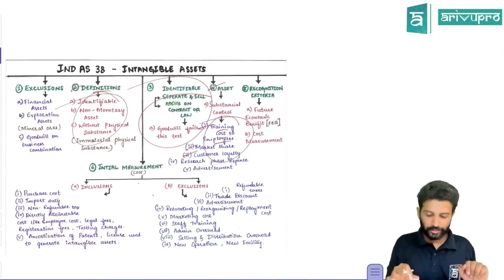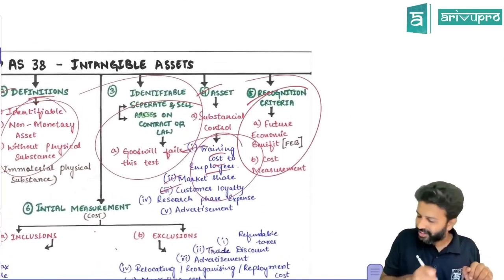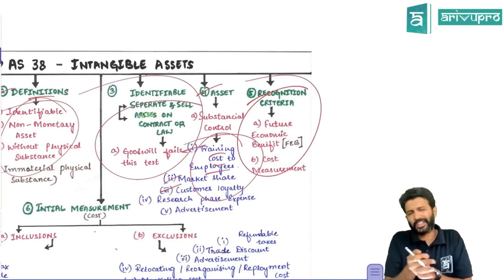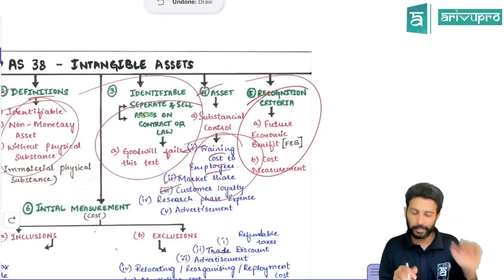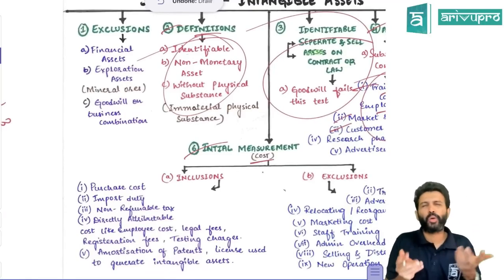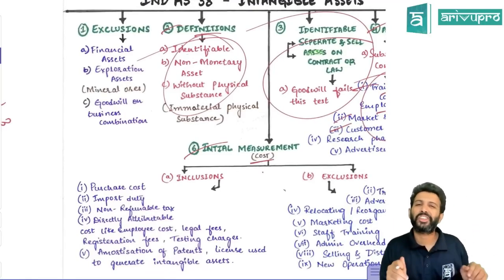Okay. So this is your definition. Recognition criteria is same as PPE. If you want to show an intangible asset in the balance sheet, there must be some future economic benefits, and the cost of the asset should also be measured reliably. Then initial measurement, like PPE, even intangible assets are initially measured at cost.